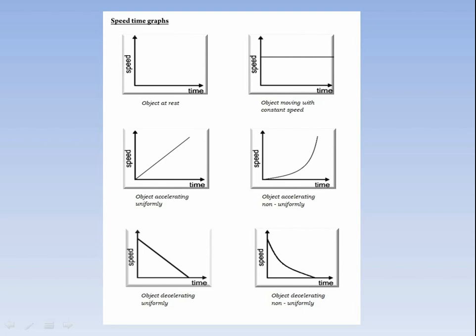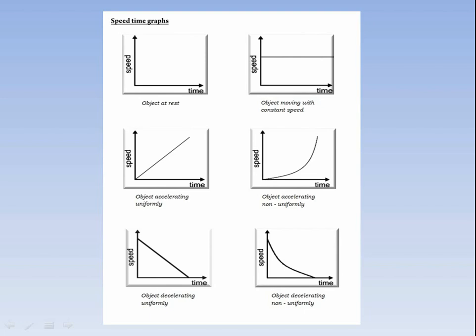In the sixth case, you can see that the object is decelerating non-uniformly. In this case, you have to draw a curved line. Whenever the object is decelerating or accelerating non-uniformly, you have to use a curve. In this case, the line will start from the speed axis and end at the time axis, but not as a straight line, because for the representation of non-uniform movement you have to use a curved line.